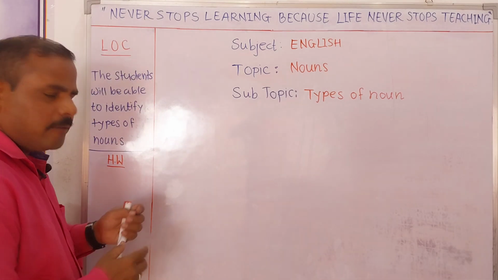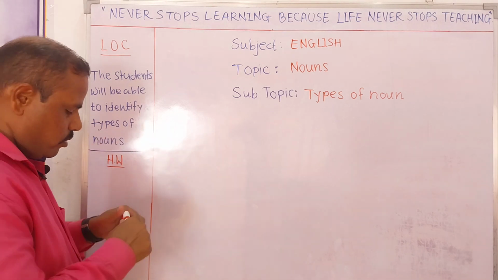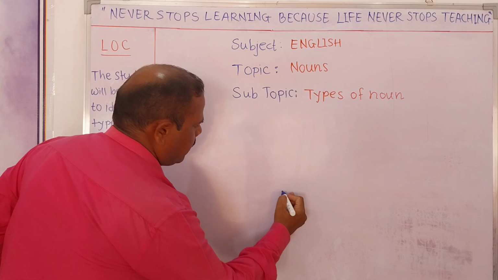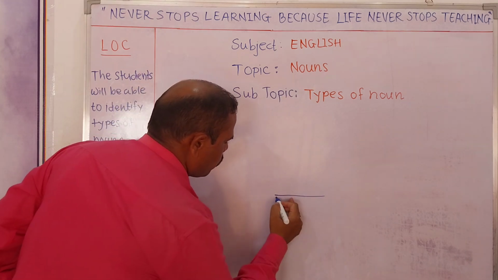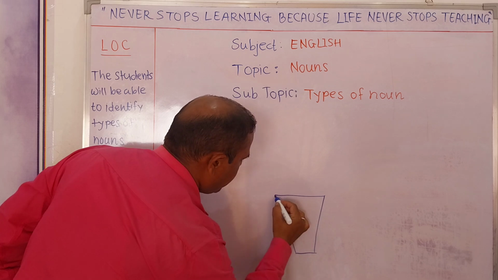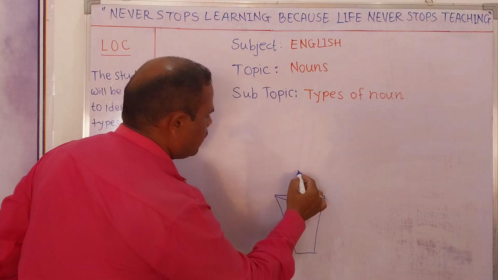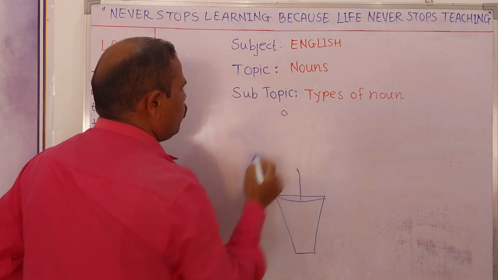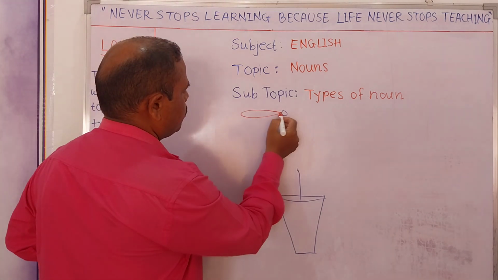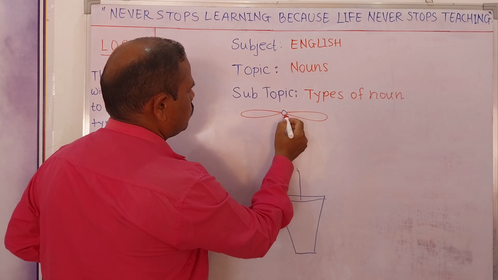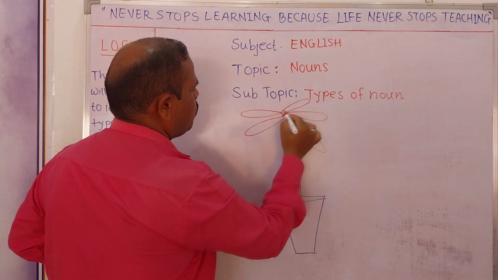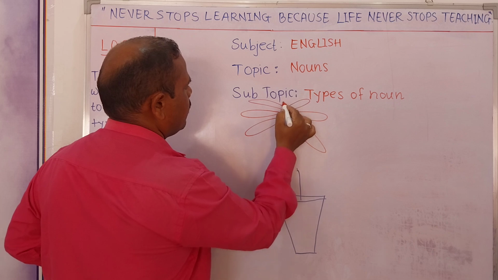So there are 5 types of nouns. See, one picture I want to draw here. Look, like this pot, and then here I want to draw one flower. My drawing is not good, but you can understand.